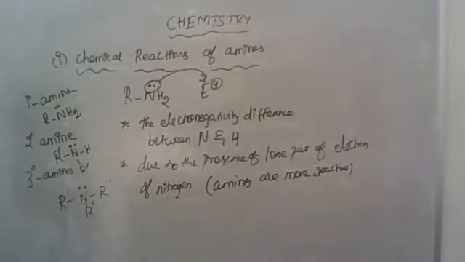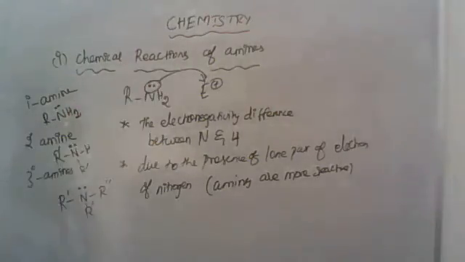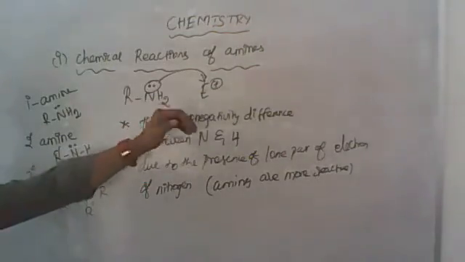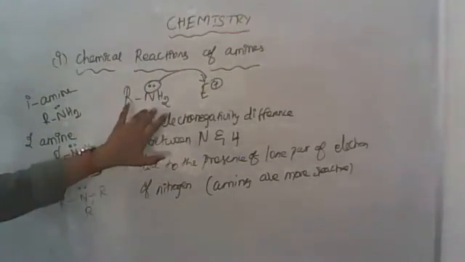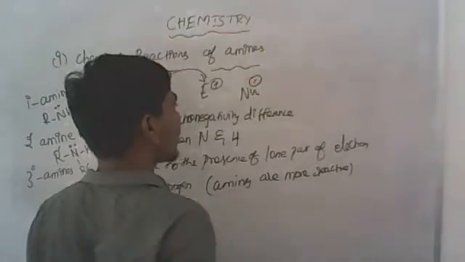Nucleophile means it has the capacity to donate its lone pair of electrons to the deficient species. Electrophiles are called electron-loving species. Due to this donating capacity, amines act as nucleophiles. This is the basic reason for the reactivity of amines.